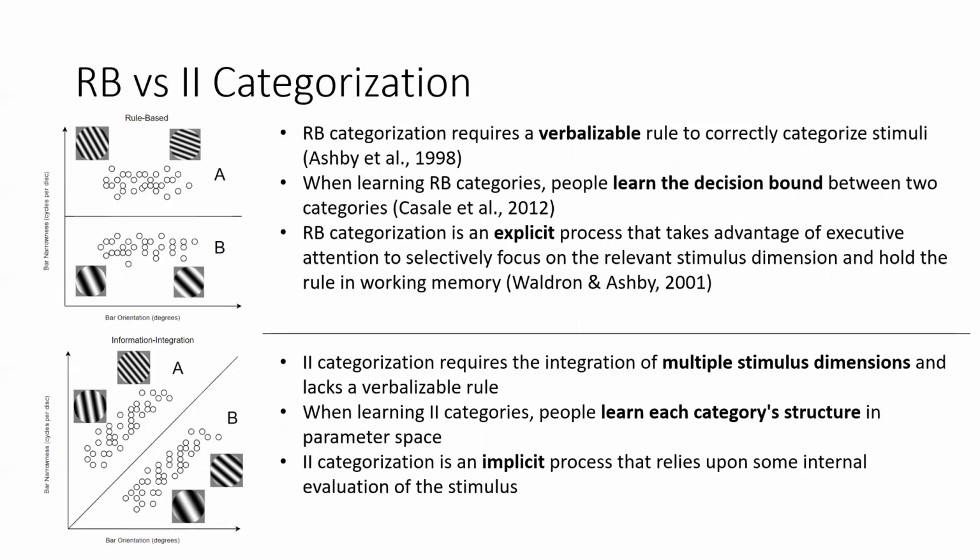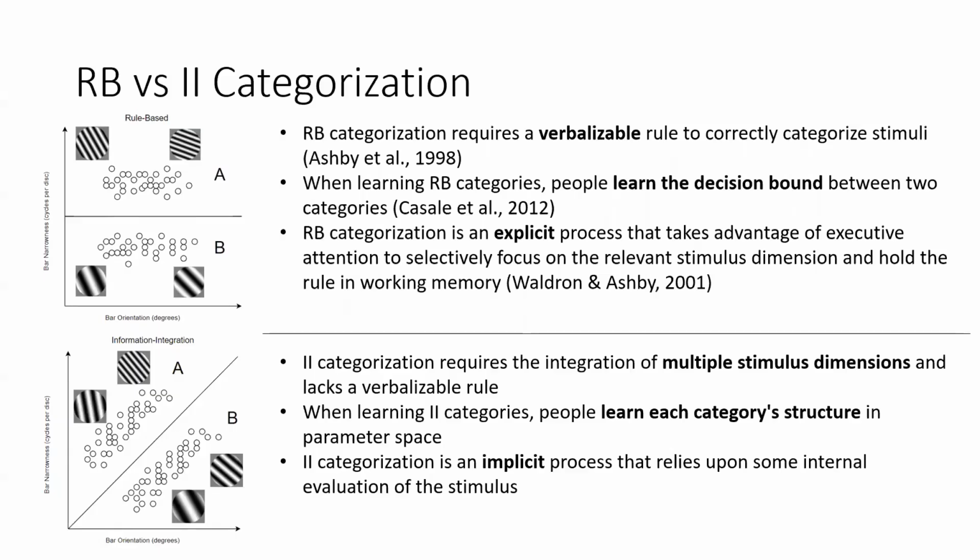When learning rule-based tasks, people are learning a decision bound between two categories. Since this learned decision bound is verbalizable, rule-based categorization is an explicit process where an observer uses executive attention to focus on a single relevant dimension while holding the rule in working memory to accurately categorize the stimulus.